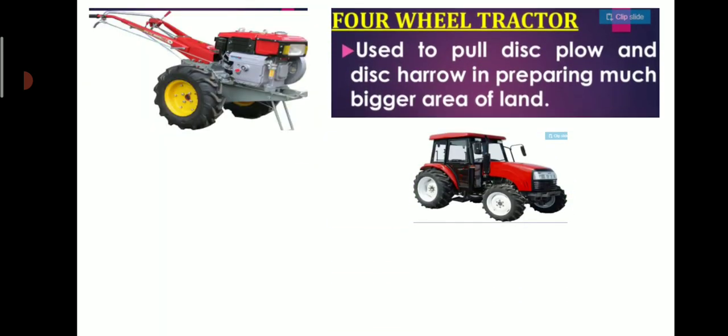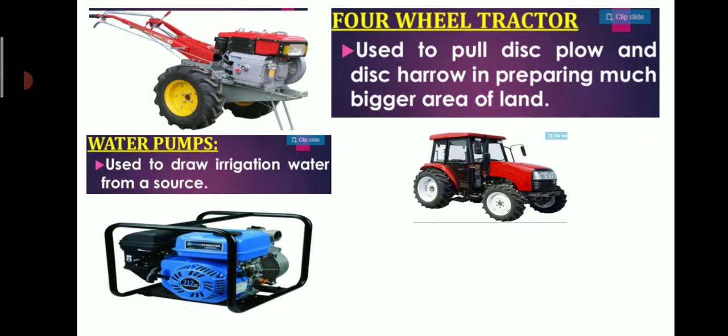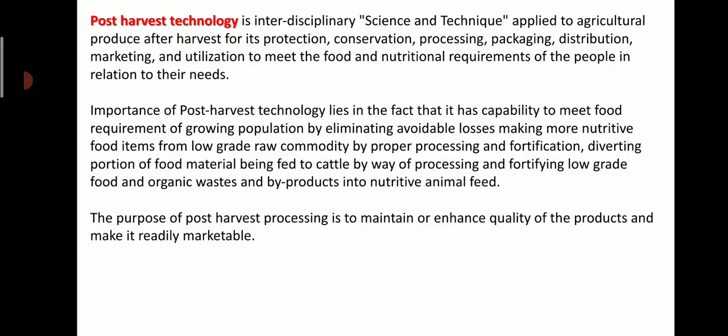So 4-wheel tractor is also most widely used to pull disc plow and disc harrow in preparing much bigger area of land. Water pumps, used to draw irrigation water from a source. And here you can have the picture of thresher. So these are some of the agricultural equipment.